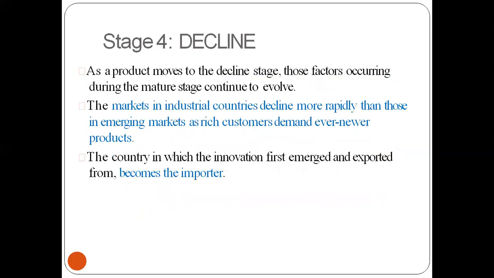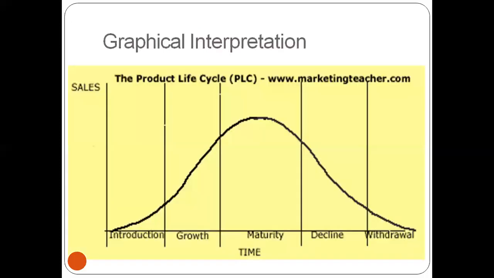Then the last stage is the declining stage, where the factors occurring during the maturity stage continue to evolve. This is the graphical representation of the product life cycle. The first stage is introductory, then growth, then maturity, and then decline and withdrawal. On the x-axis we have time, and on the y-axis we have the level of sales.